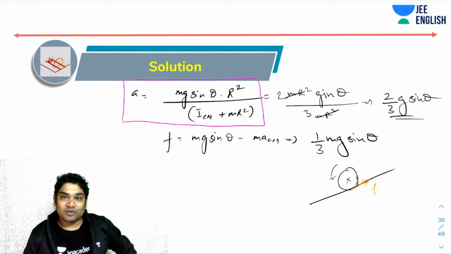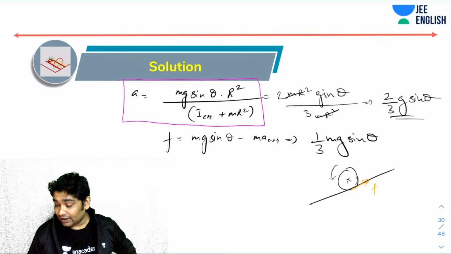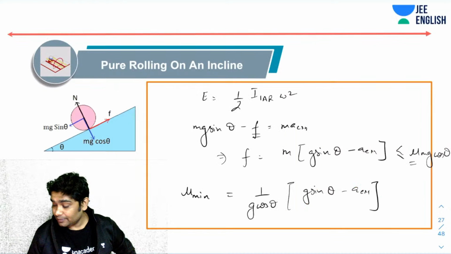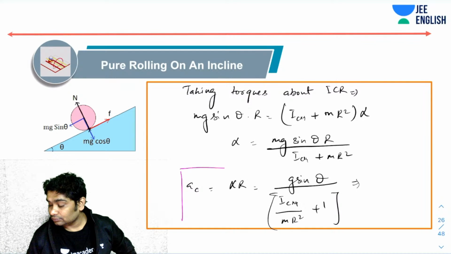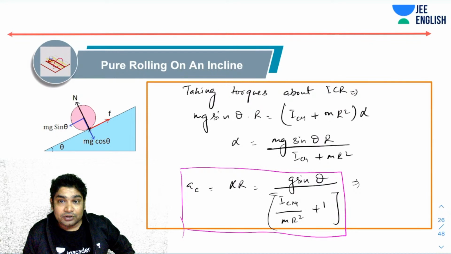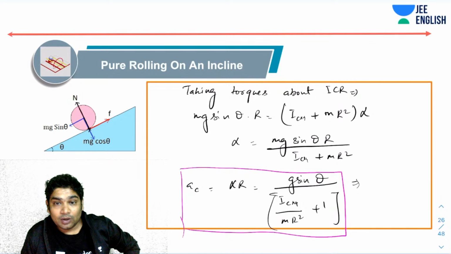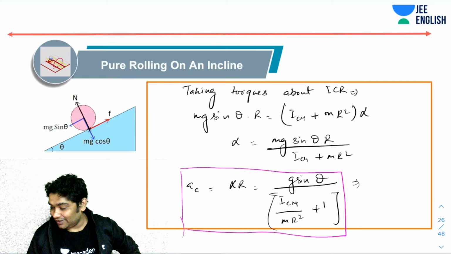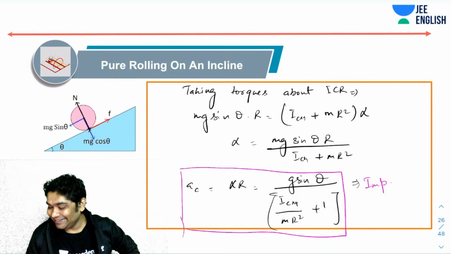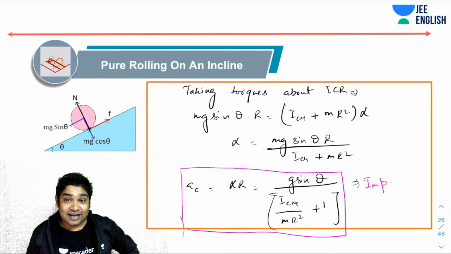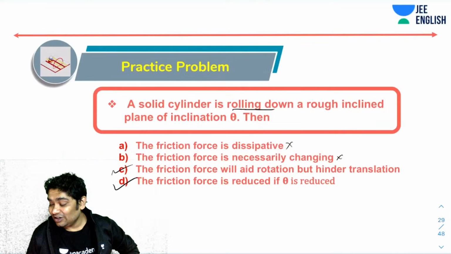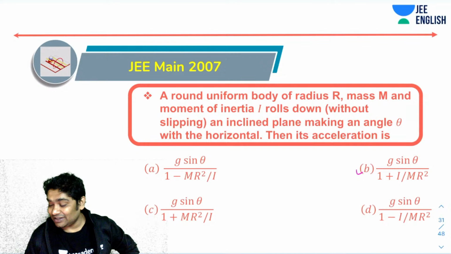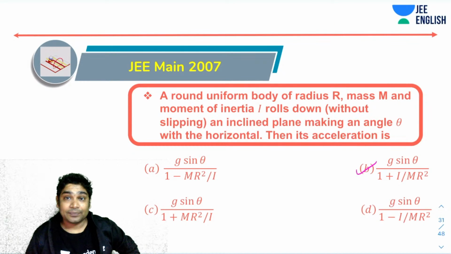You take mr square common from here. You have g sine theta over I_CM over mr square plus 1. In fact, I have written this here also. Here I just derived this, and I told you this is an important result. Hello, Amod Kumar, no, it's not A, it's B. B is the correct answer. When I was showing you the derivation, I told you this is an important result. JEE Mains has asked direct questions for this. So this was the formula that you just derived, and this is the correct answer. Now let's move forward.